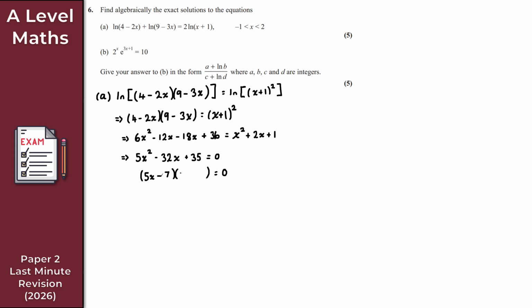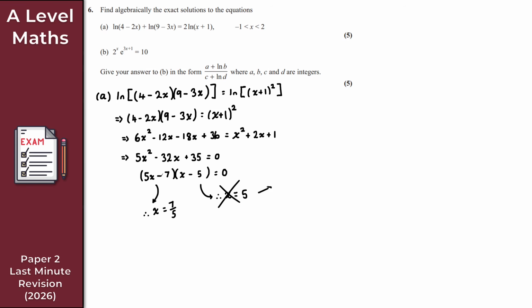And then in the second bracket, I get x minus 5. Okay, like so. And as we can see, this will give us two solutions. My first solution is x is equal to 7 over 5. And then from this bracket, you simply get x is equal to 5, right? Now, that would be a problem because x here is between minus 1 and 2. So we can omit that solution, and in that case the exact solution is x is equal to 7 over 5.